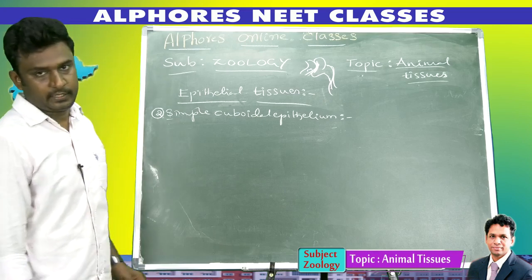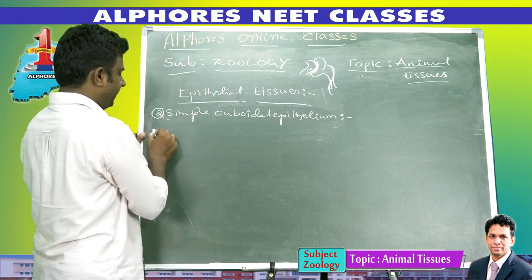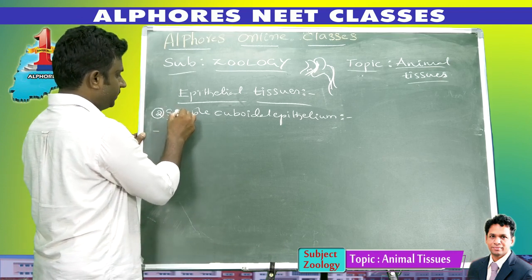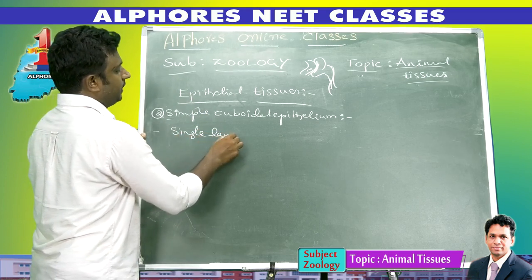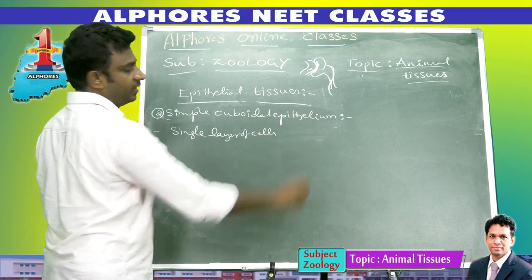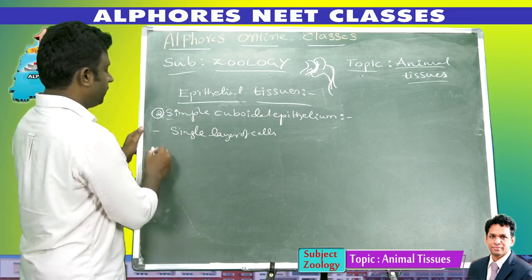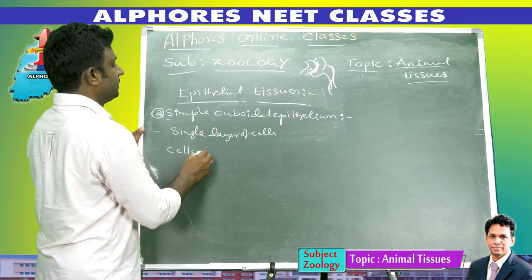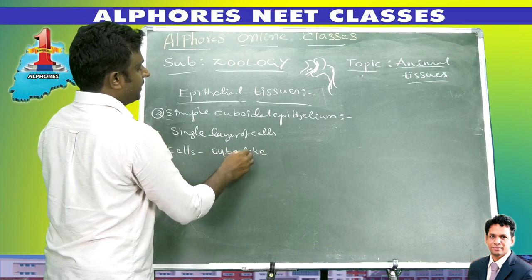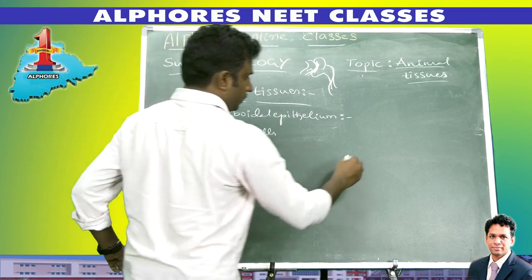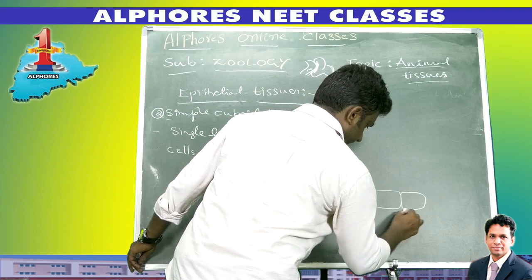Simple cuboidal epithelium. Simple squamous has flat, tile-like cells. For simple cuboidal, what is the meaning of simple? Simple means only a single layer of cells, resting on the basement membrane. Cuboidal means the cells are cube-like, resting on the basement membrane.